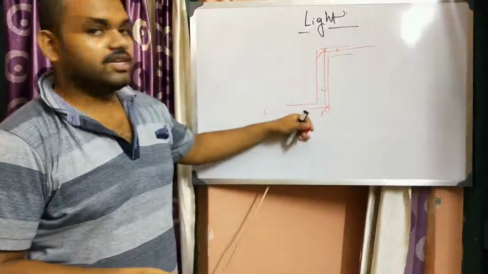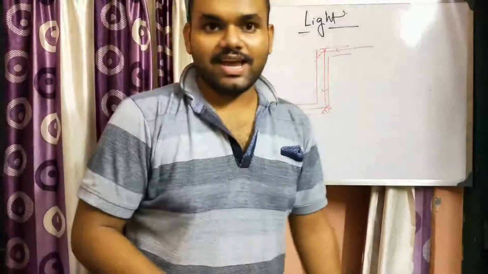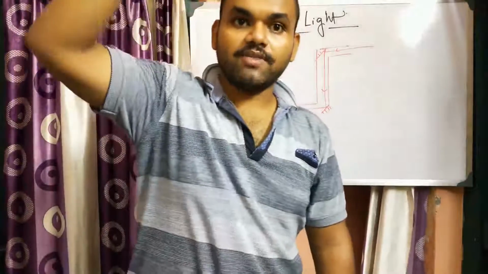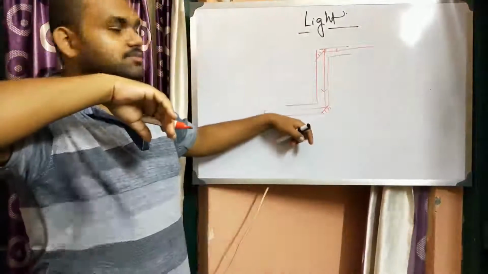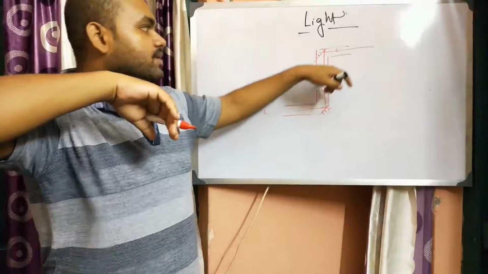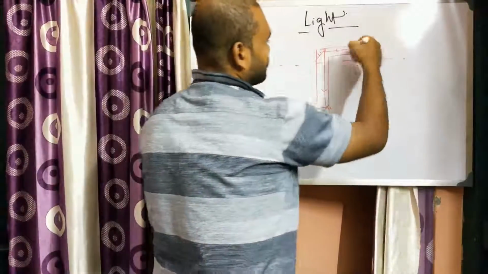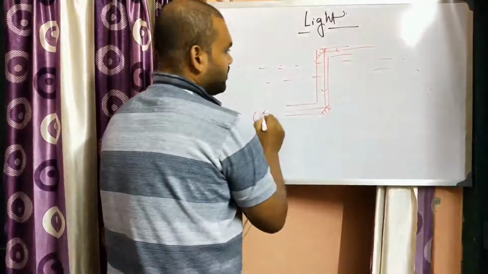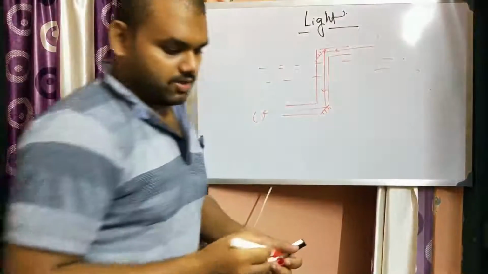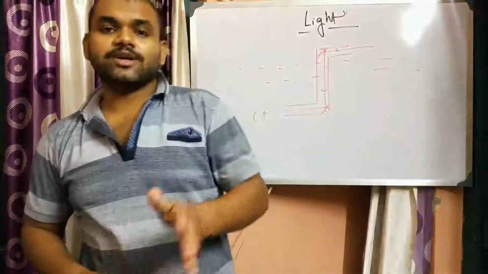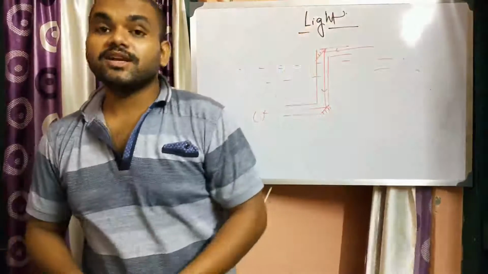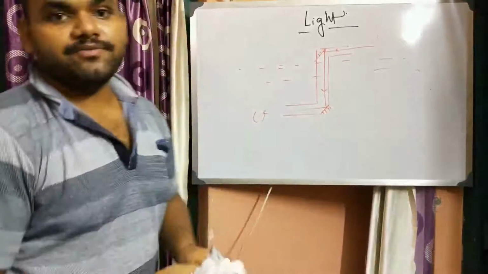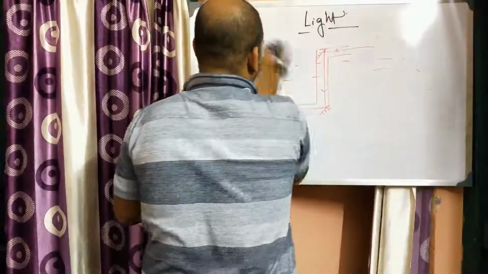Okay, so suppose in case of a submarine, we are inside the sea and we need to see what is there on the surface of the water or above the water. At that time we need to use this periscope. Suppose we are here and the periscope is like this. This is underwater, so from here you will see something above the water. So these are a few examples. This is the example of multiple reflection of an image, and in that barber shop also, that was the example of multiple reflection of a particular object.